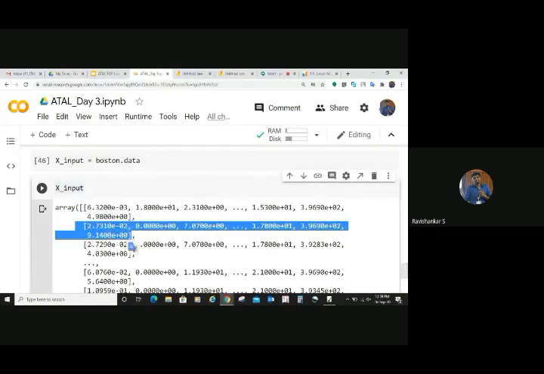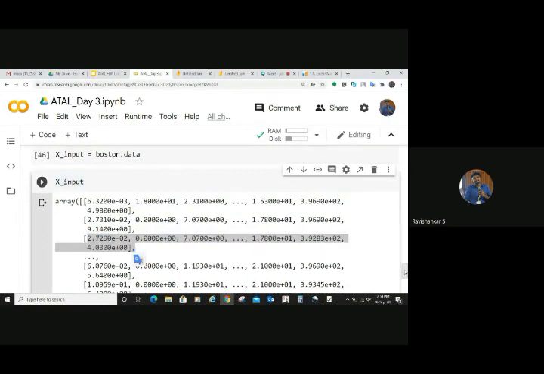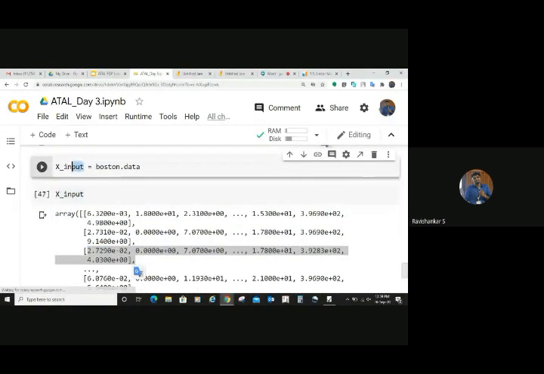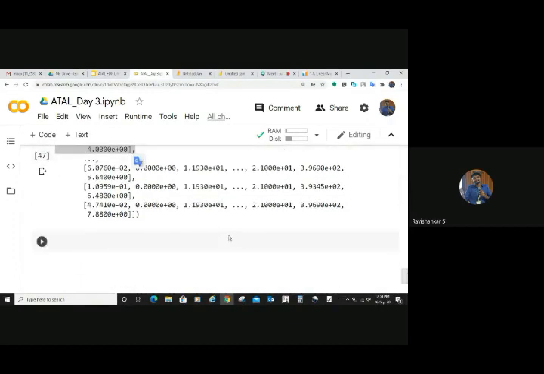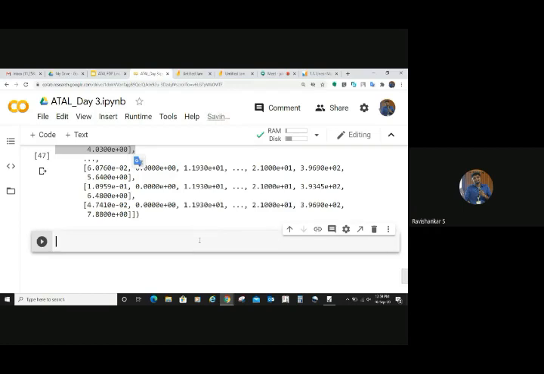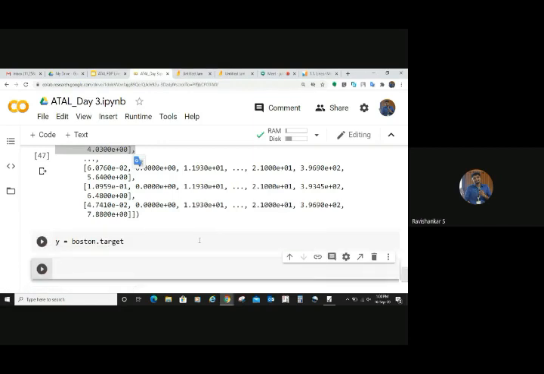You can see that. Have you understood? So you got the input data inside this x underscore input. Now, similarly, you can take the output. Output data. And how will you get the output? Y, you can put the Y as Boston dot, you have something called target. So then you will get the output data. So you got input data and output data.